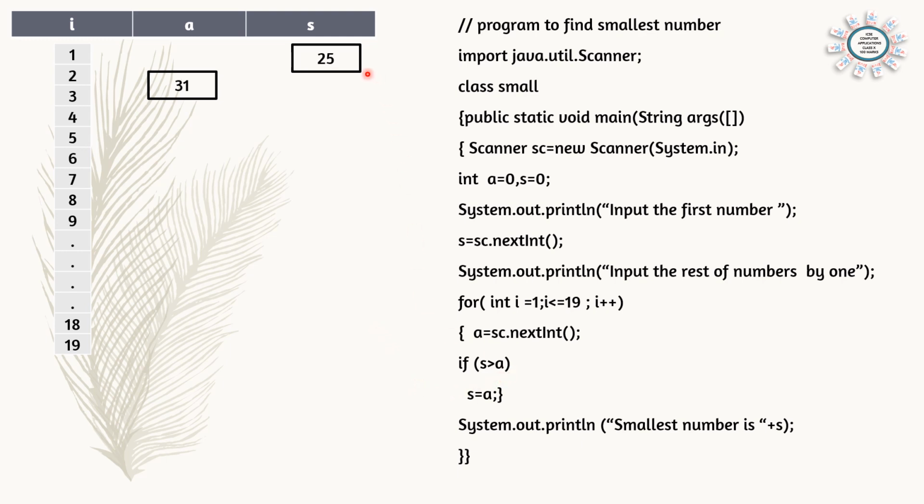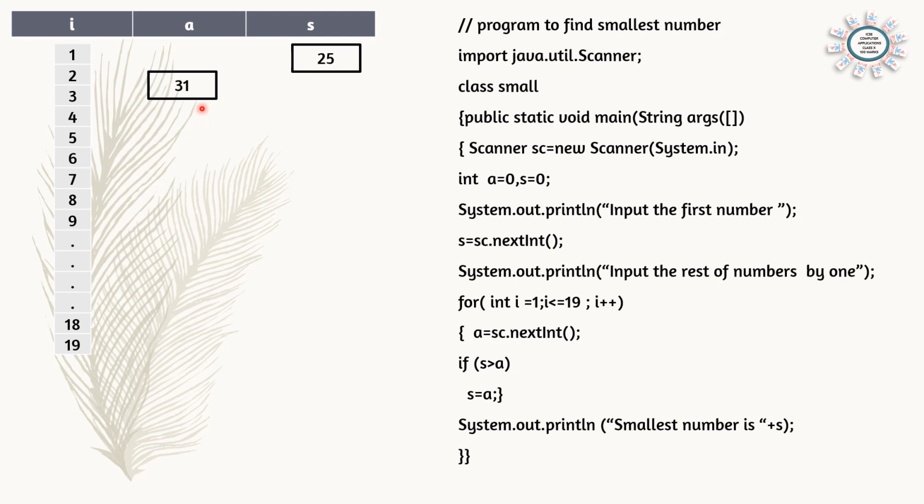We want the smallest number. That means the variable s is taken for storing the smallest number, so s should be the smaller number. So we have to compare: if s is greater than a, one by one we can check.